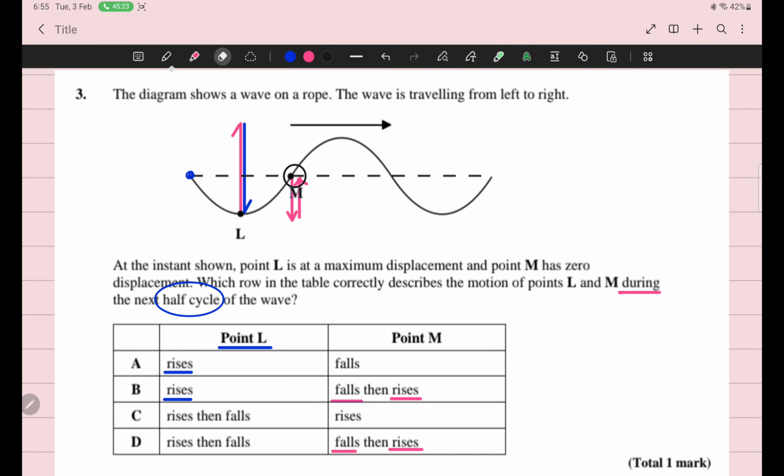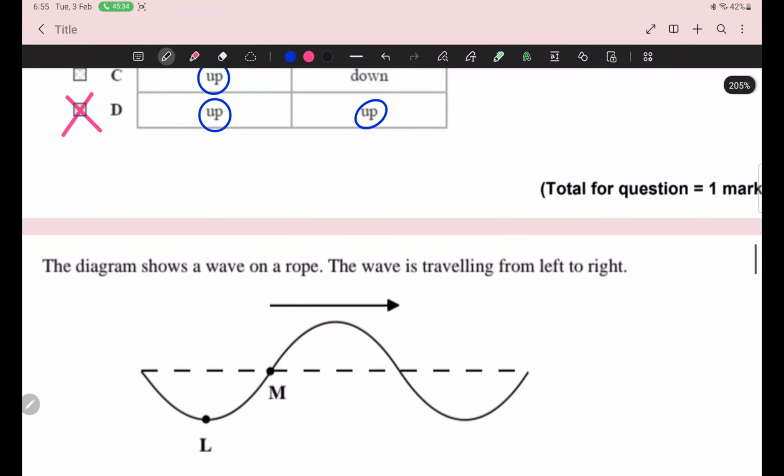Okay. And if it is clear, although the question is completed, the answer is B. But I am asking you one more question, and this is my own question. The question is completed, and for practice, I am asking you. Consider this point is Q. Where will Q be after half cycle? Simra, answer me. Will it move upward or downward? Q.